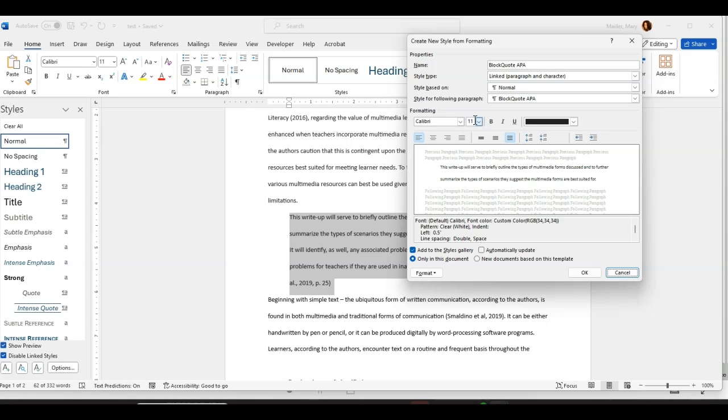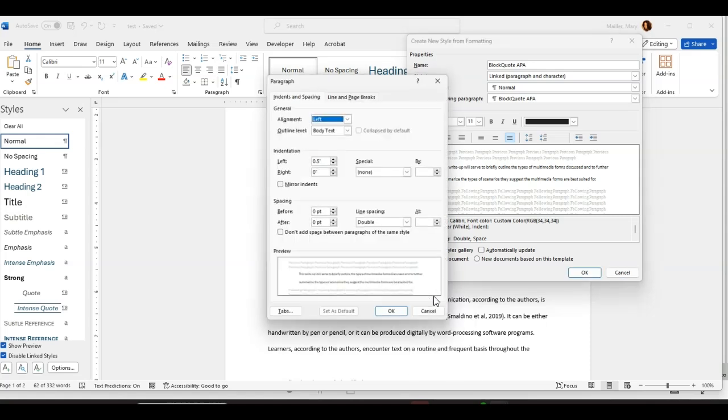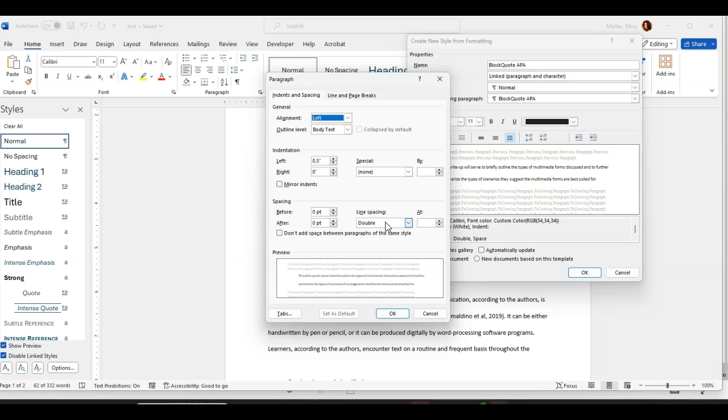You should have a sans serif of 11. I like Calibri, black, and then drop your formatting tab down, paragraph. Again, check that your line spacing is double, and if you haven't already set this to 0, you might be in trouble, so you probably wanted to have done that in the beginning. But we've already done that. We've already set both of these spacing indications to 0. Okay, and your indentation is 0.5, and then you can just say, okay, left line.